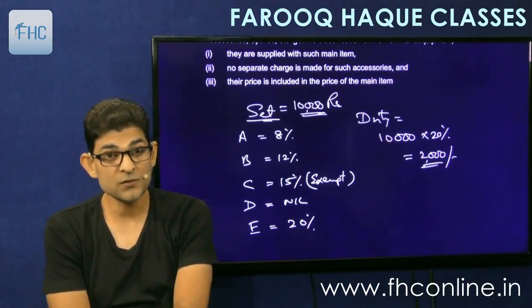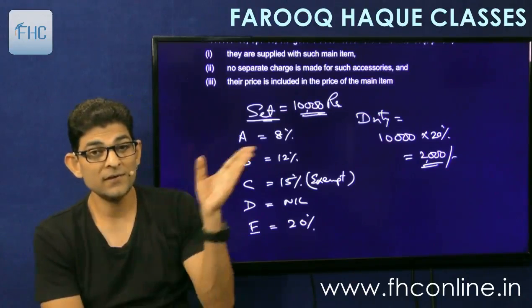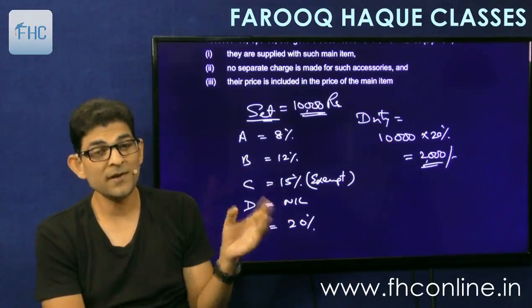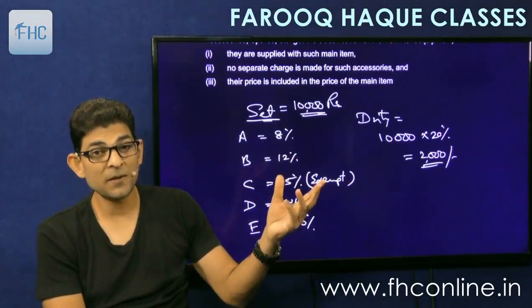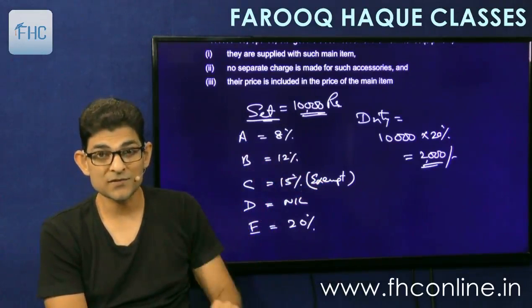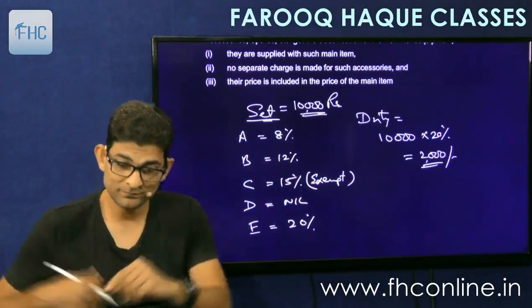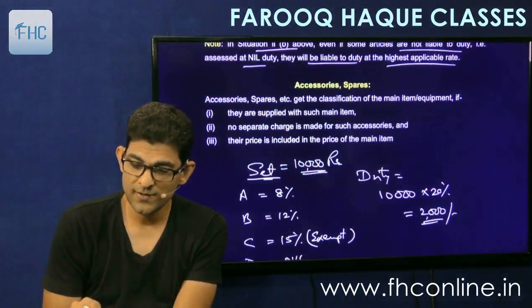Now to avoid this situation, what do you do? You show the value separately. If you prove the value of individual items separately, then each item will be charged at the respective rates. So C will become exempt and D will be nil. So you will save tax. Okay, understood? Very simple point.